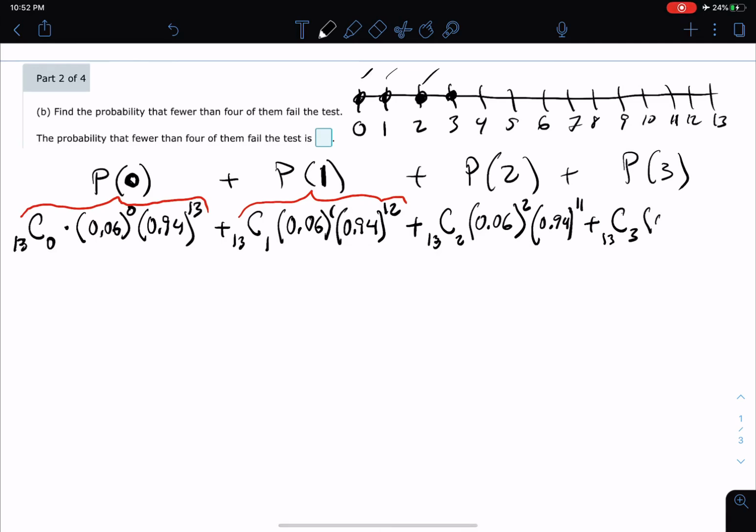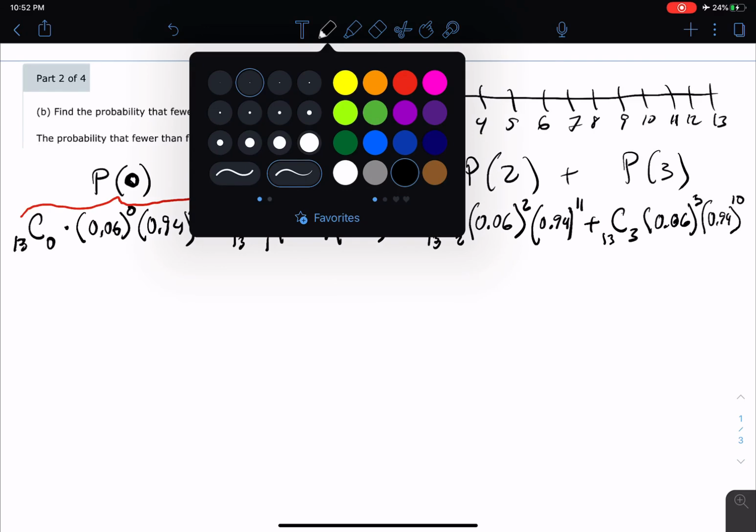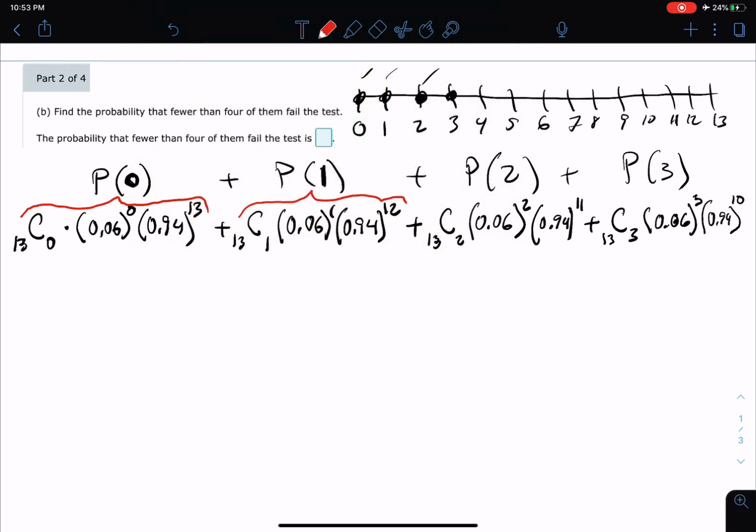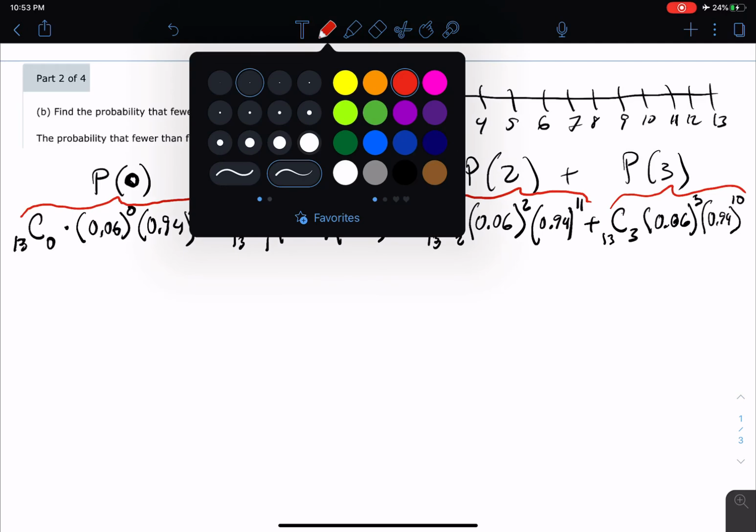Now the probability that you have a failure is 0.06, and I've got 3 of these failures on this last one, and 0.94 is the probability of passing, and I must have 10 of those on the last one. Now let me use my red color also to show that the probability that 2 fail is calculated by this in the bracket, and the probability that exactly 3 fail is by that in the bracket. So each one of those must be calculated and added up.